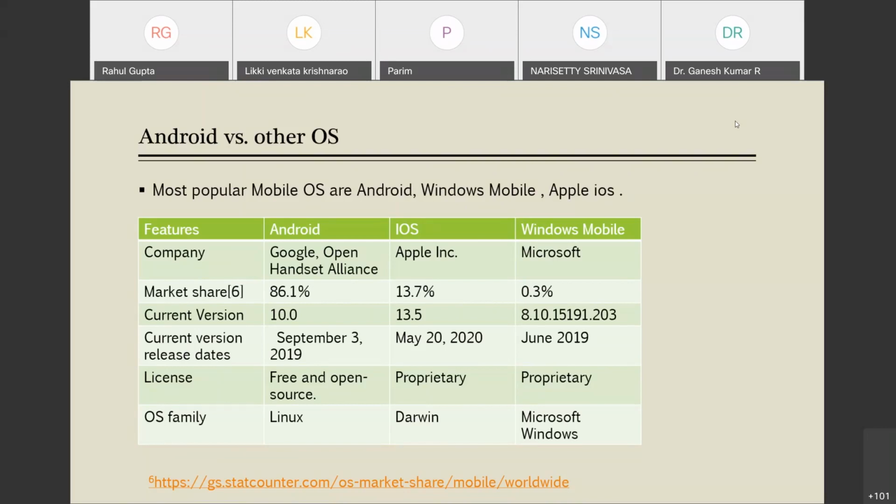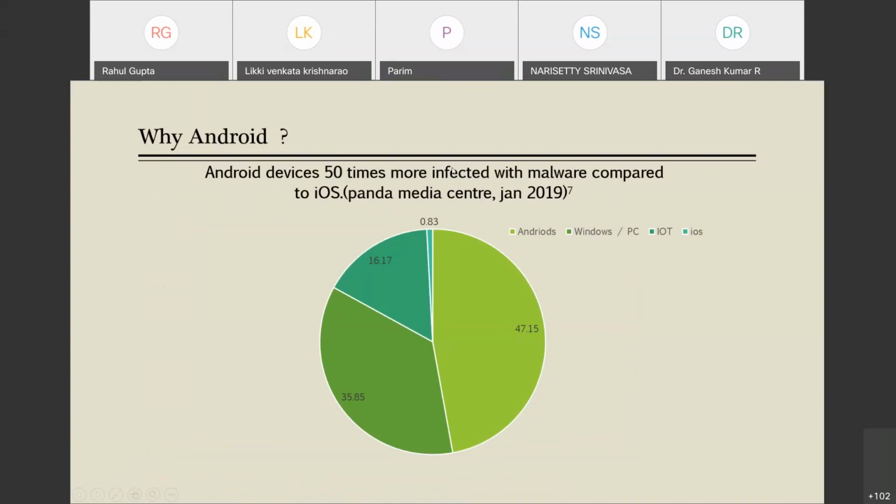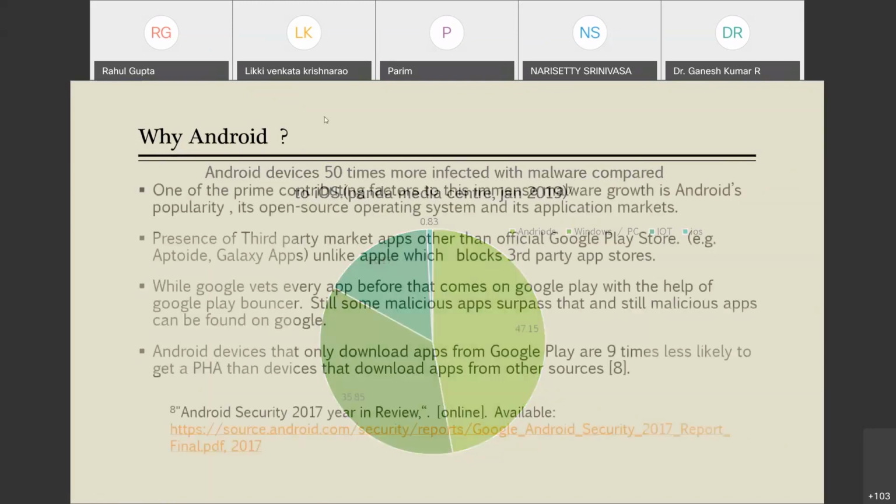Next, you can see this is data representing the number of attacks for the year 2019. This is from Panda Media Center, and it is up till 2018, reported in January 2019. What it reports is that around Android devices are attacked 50 times more compared to iOS. So this is the trend you can see. That is why focusing on Android is important.